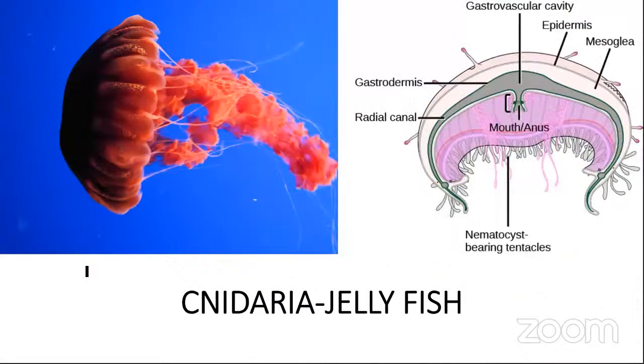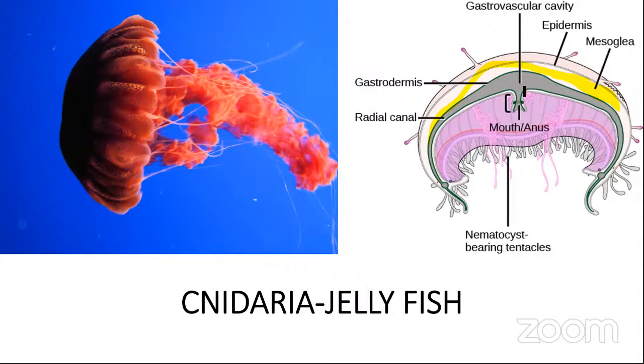Okay, this is another organism that belongs to Cnidaria. This is a jellyfish. You can find mesoglea. This mesoglea is dead tissue. The digested food can be transported through mesoglea.